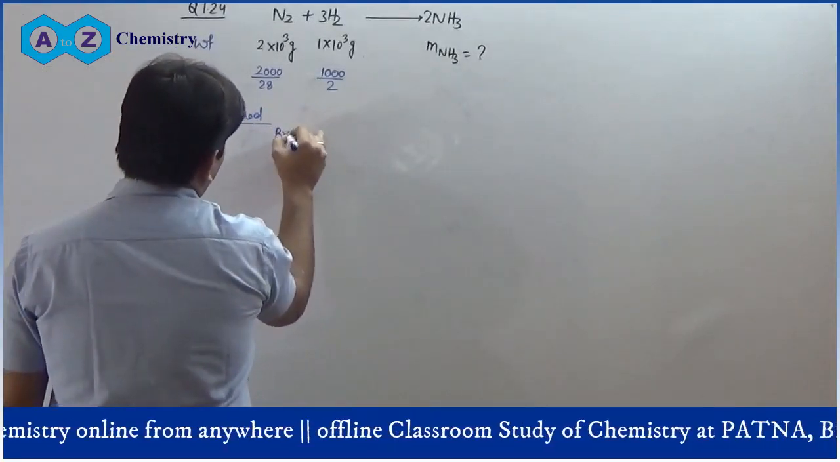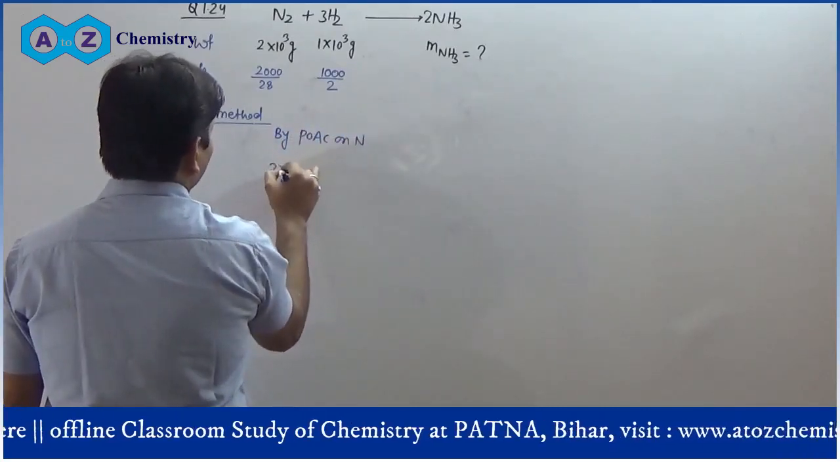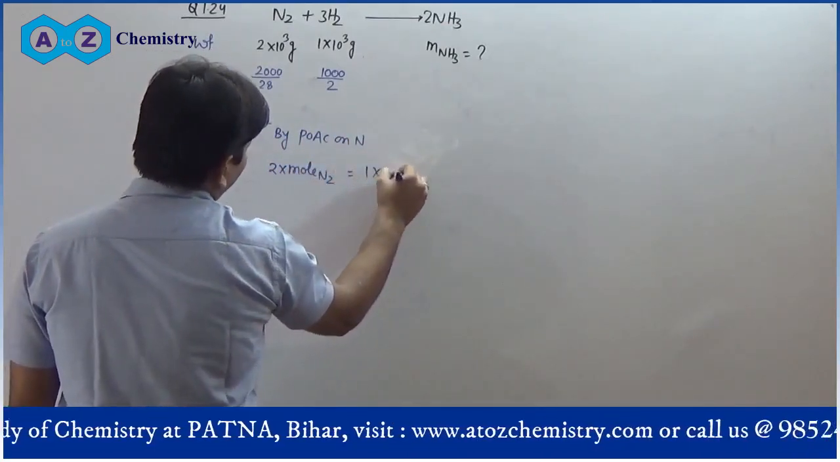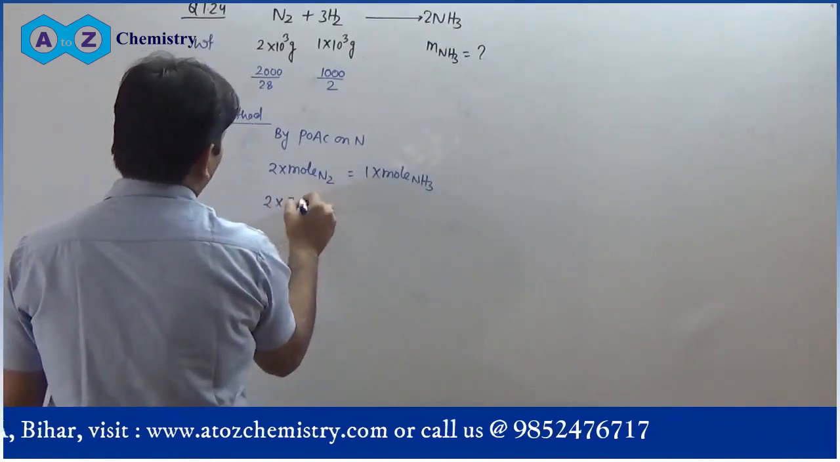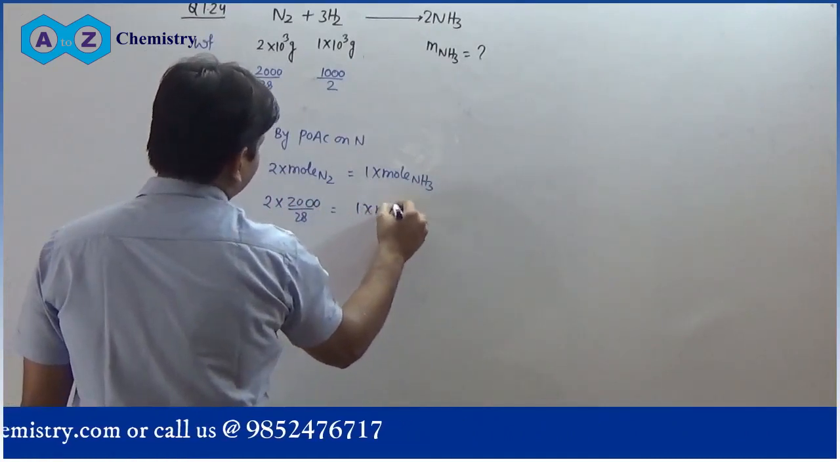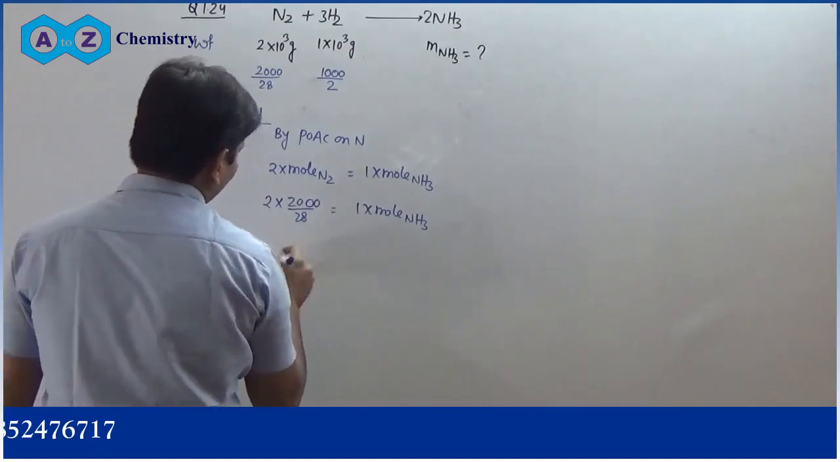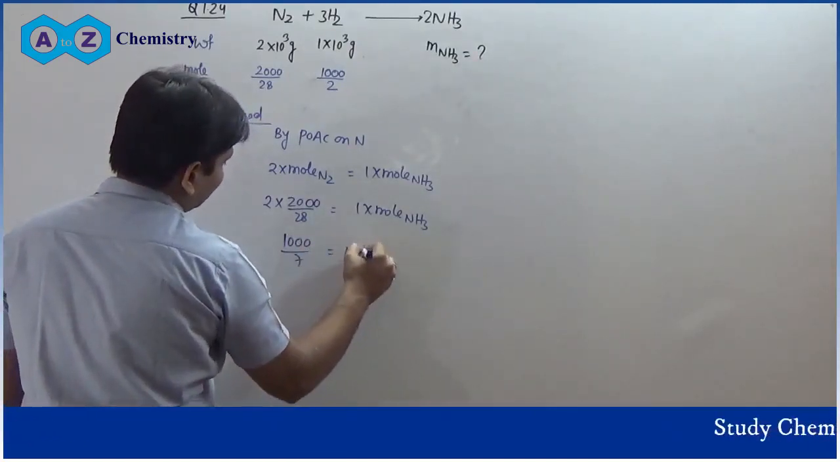by POAC on nitrogen, 2 into mole of nitrogen N2 will be equal to 1 into mole of NH3. You will have 2 into 2000 by 28 will be equal to 1 into mole of NH3, and that is going to be equal to 1000 divided by 7 mole of NH3.